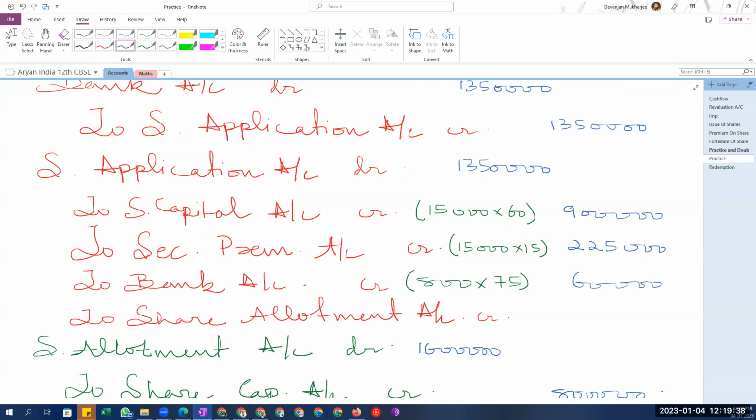And now, whatever money is remaining out of this, after adjusting this, will go in the allotment.